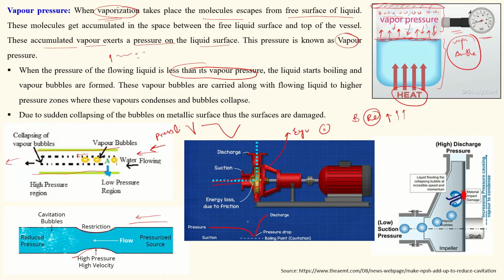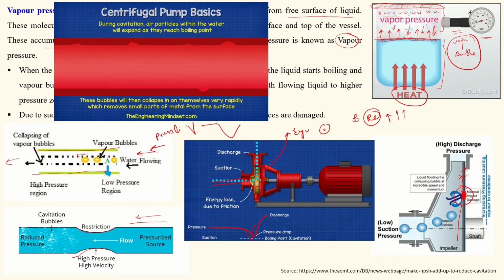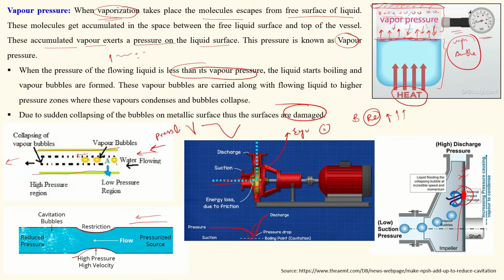In this condition, the pressure reduces below the vapor pressure, and the bubbles will hit the casing, and this metal will be damaged. So this is the most dangerous phenomenon: the metal will damage, the impeller will damage. To avoid such damage, we need to consider this vapor pressure.